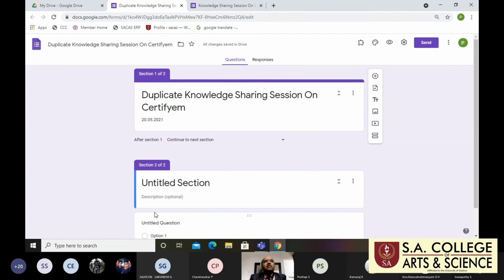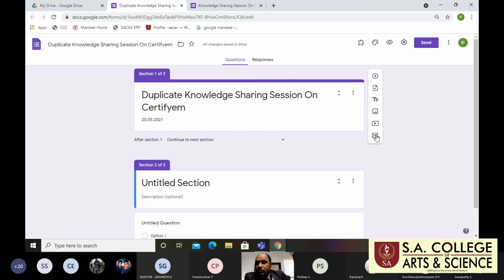For what purpose do we use the WhatsApp group? In case we are conducting a 5-day program, on the first day it is conducted from 2 to 3, and on the second day unfortunately we change the time to 3 to 4. So that is why we give the information to all the respondents in the WhatsApp group. Simple, right?